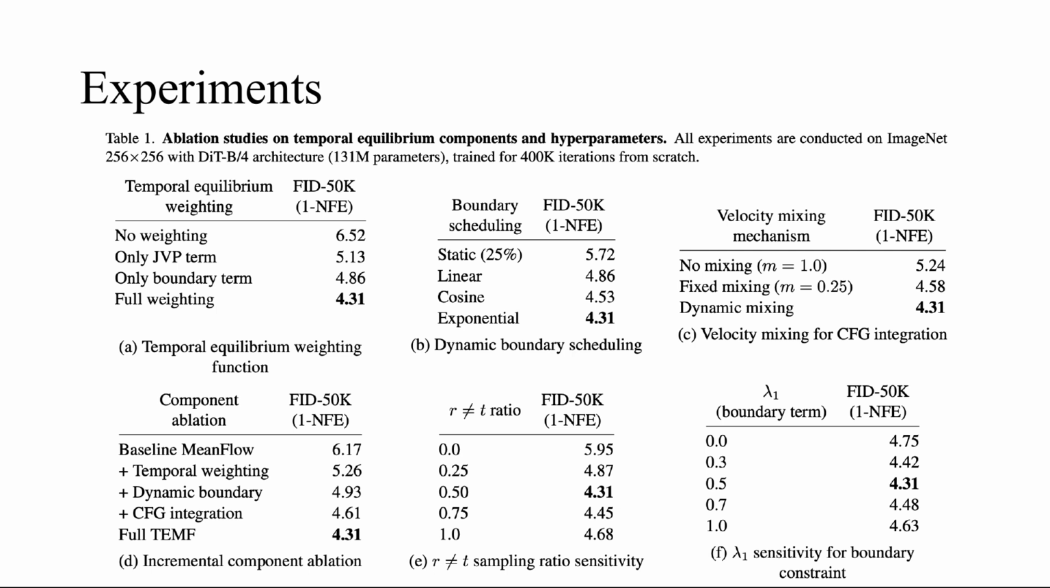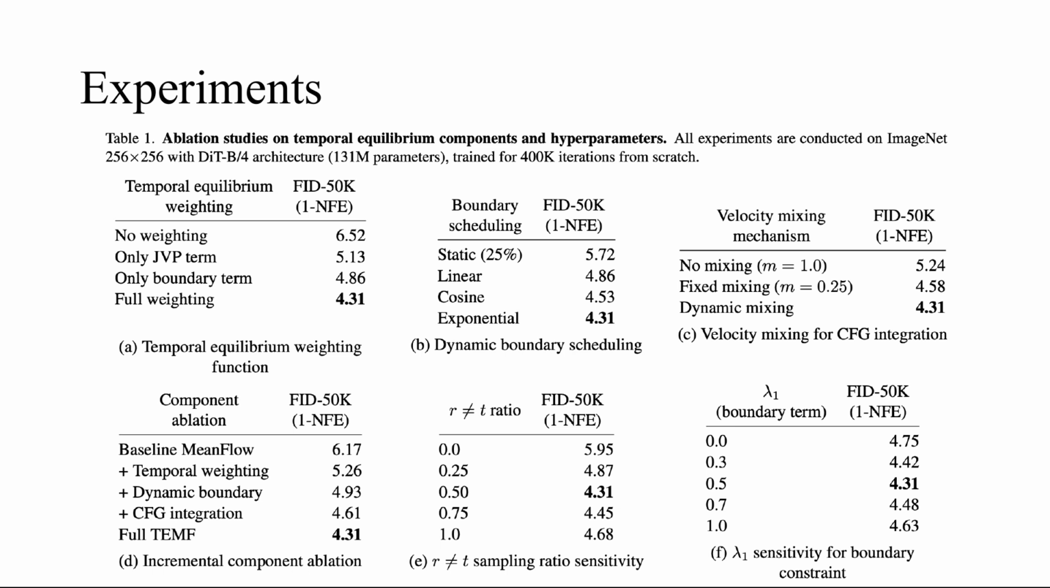Do these mathematical designs actually work? Let's look at the rigorous ablation studies in Table 1. In Table 1A, with no weighting, FID sits at 6.52. Suppressing only JVP, or only the boundary, helps partially, but only the full weighting drops the FID to 4.31. Table 1B empirically validates our Theorem 3. The exponential dynamic scheduling outperforms other static or linear schedules.